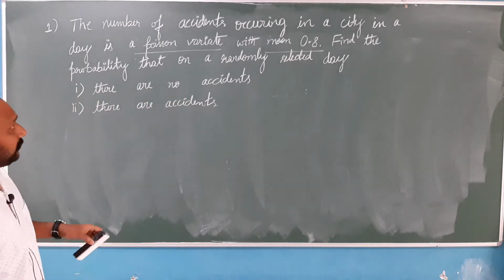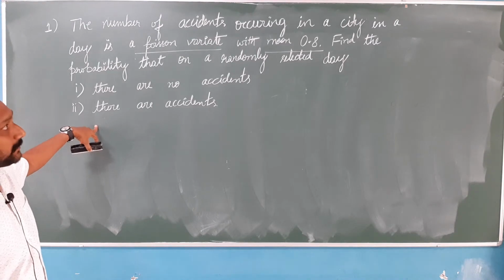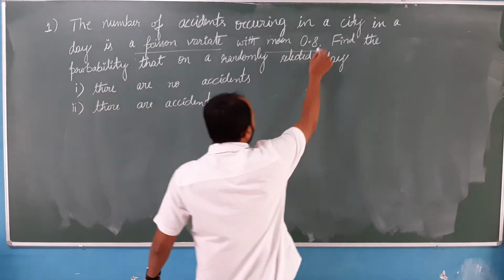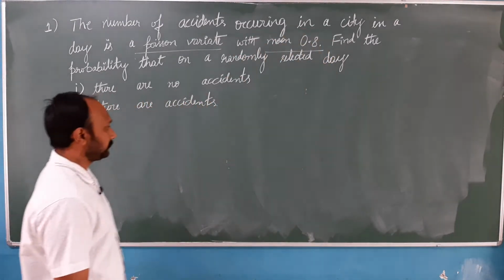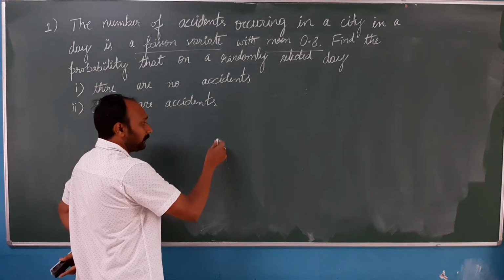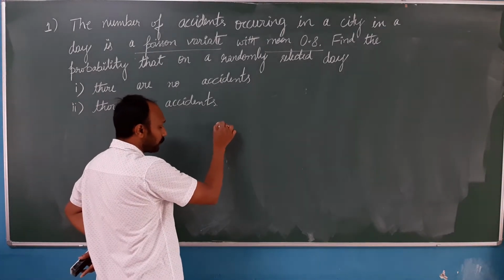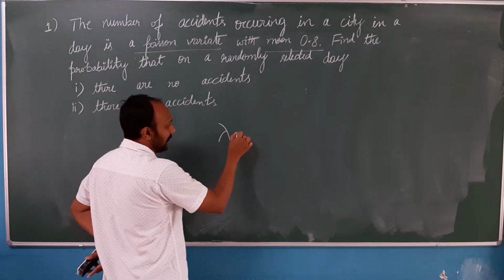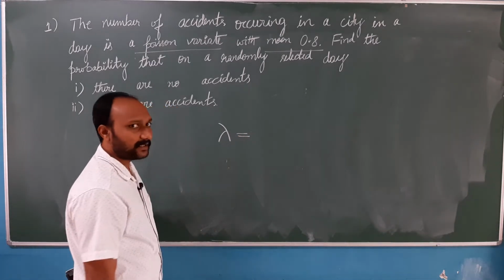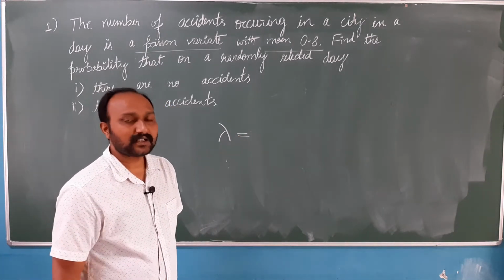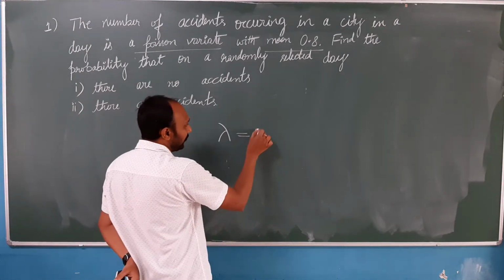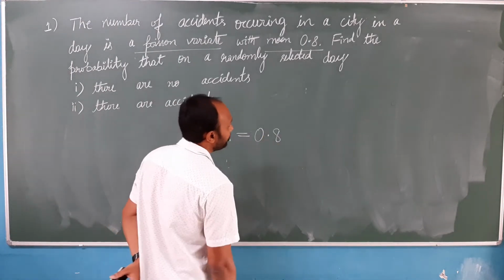In the question they have given us the mean value. So, what is the mean value? The mean value is 0.8. We know that for a Poisson distribution there is only one parameter, that is lambda. Lambda is nothing but the average, the mean. So, that value is 0.8.